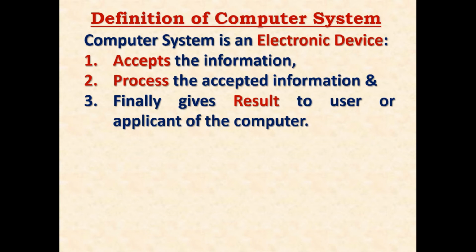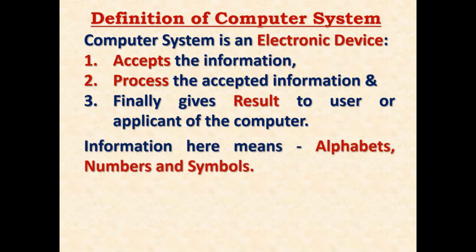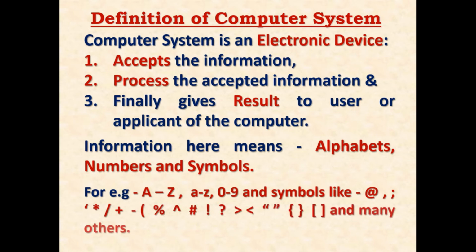We need to understand two things. Computer does only three things: accept, process and result, and that too on only information and information, nothing other than information. Information here means alphabets, numbers and symbols. And as you know, what is alphabet, number, symbol? We have a small ABCD, big ABCD, numbers from 0 to 9 and many symbols like full stop, comma, colon, semicolon, greater than, less than, open, close, many symbols.